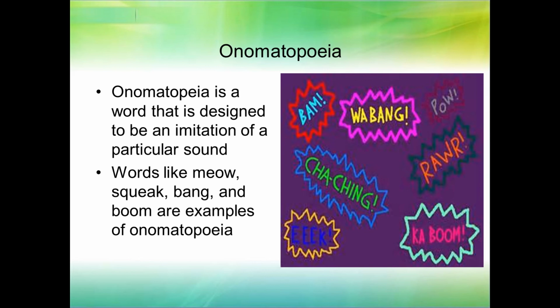These are words that are designed to sound like the actual sound they make, right? Like meow, cats. In English we say meow. Other languages I know have different things. Meow sounds similar to the sound a cat makes, right? So we say meow. Oh, so these are all words designed to sound like the actual sound they make.